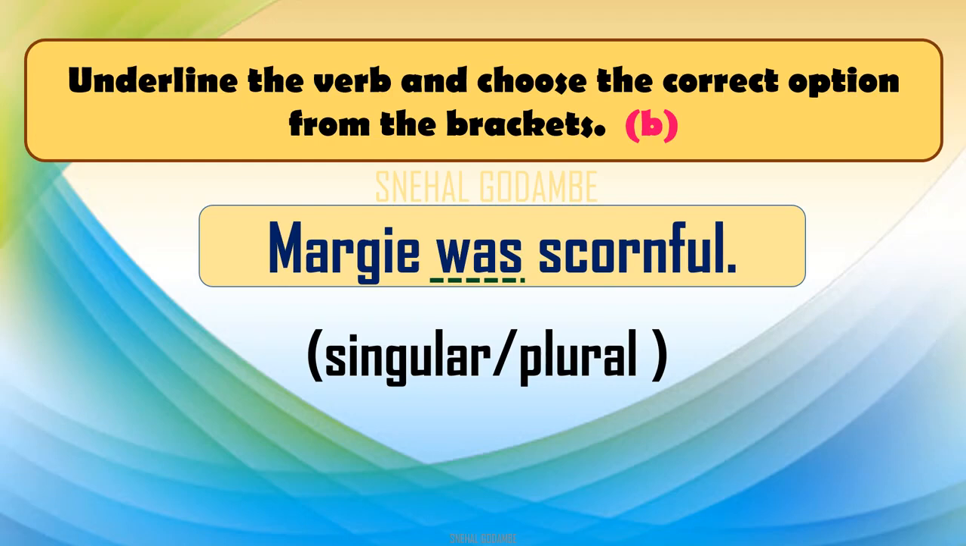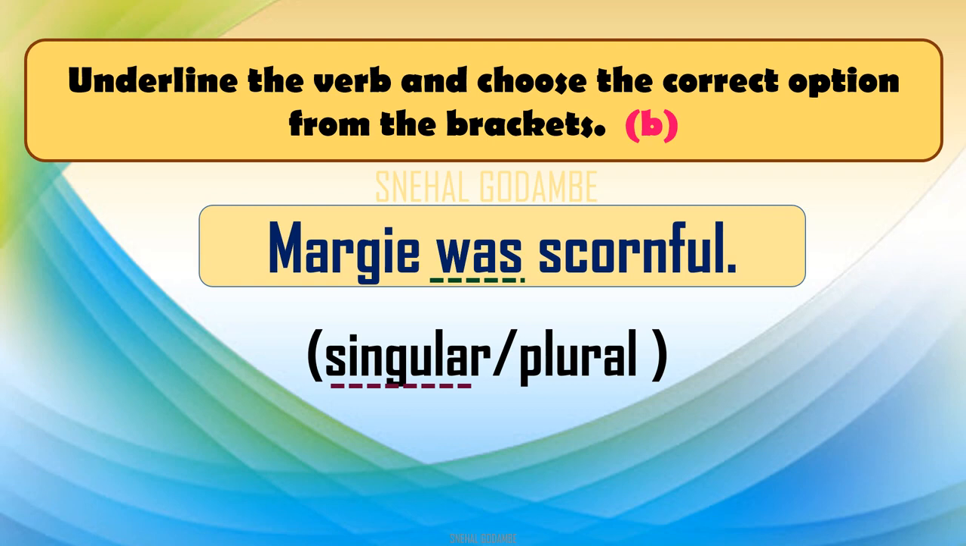हे एकवचनी आहे की अनेकवचनी रूप आहे. तर आपण हे अगदी सगळं शिकलेलो आहोत मागच्या काही इयत्तांमध्ये. You know was, is always used with the singular subject. Okay, Margie was scornful. So Margie is only one girl. So this verb is used for the singular subject, or the verb is in singular form.